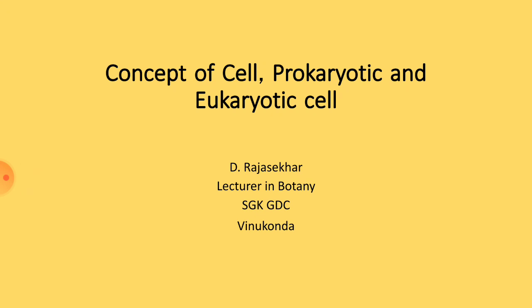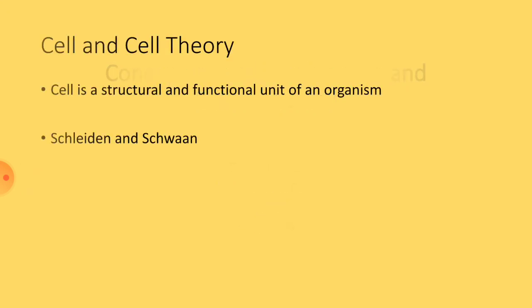The cell is a structural and functional unit of an organism. An organism is formed or constructed by cells, and all the functional and physiological aspects are done by the cell. The cell is a structural and functional unit of an organism.